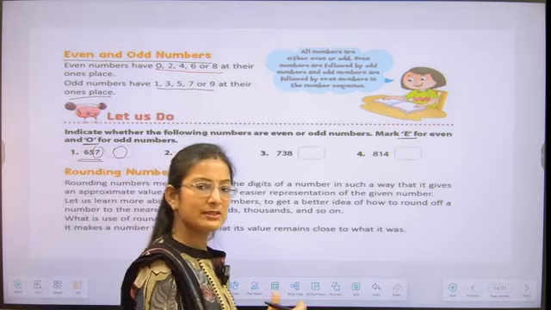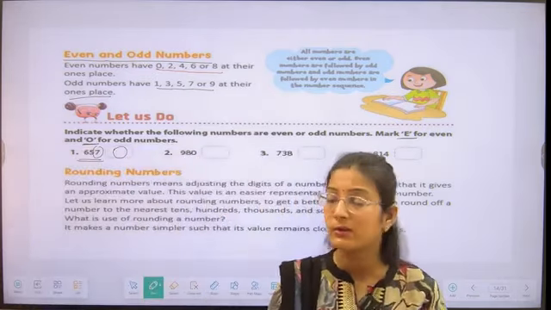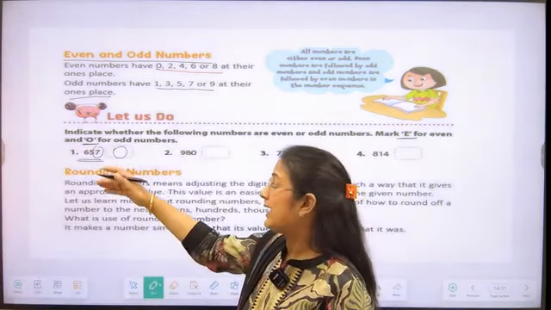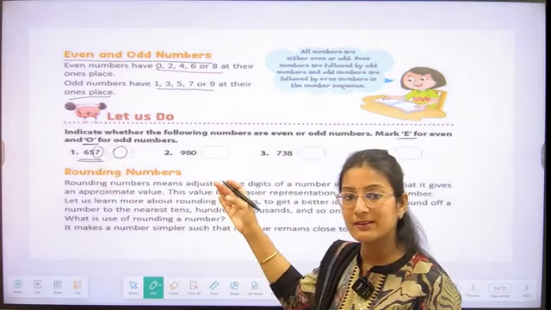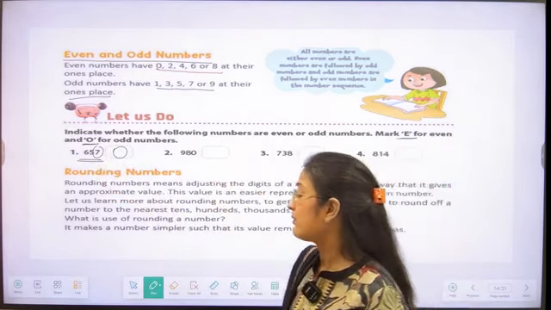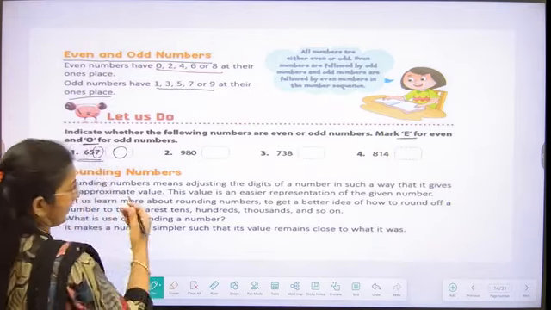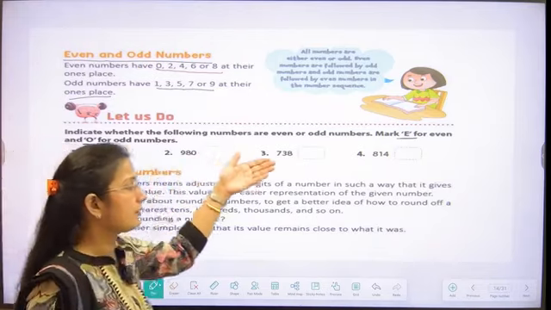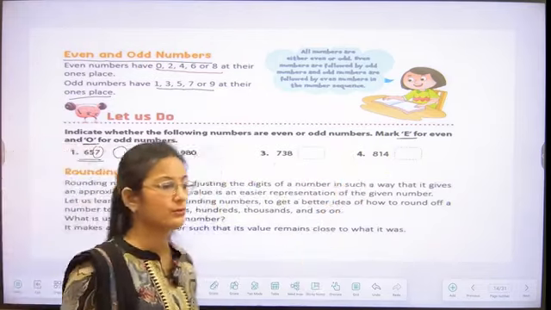So everyone is understanding how we can find out whether a number is either even or odd? Very good, students. Okay, now you can do the second, third, and fourth one by yourself, students.